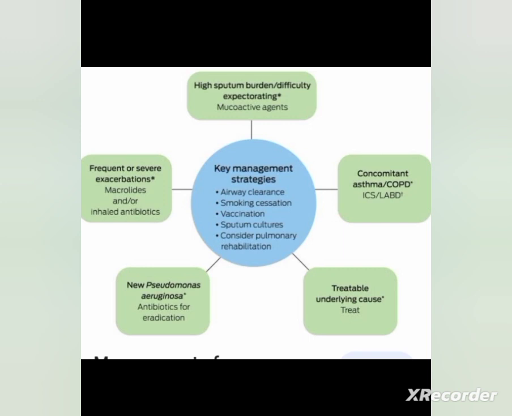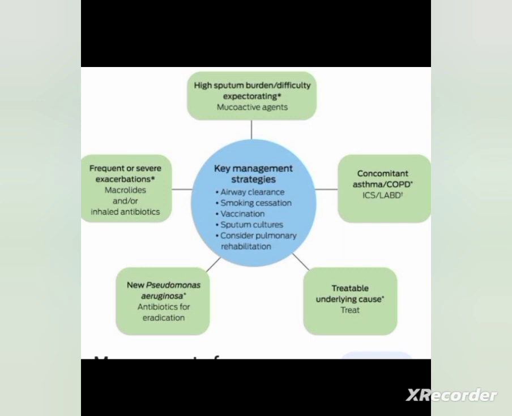For new Pseudomonas aeruginosa, antibiotics have to be started for eradication. For frequent or severe exacerbations we give macrolides, or inhaled antibiotics can also be given. Other management includes airway clearance, smoking cessation, vaccination against Haemophilus influenzae, and antibiotics based on sputum cultures.